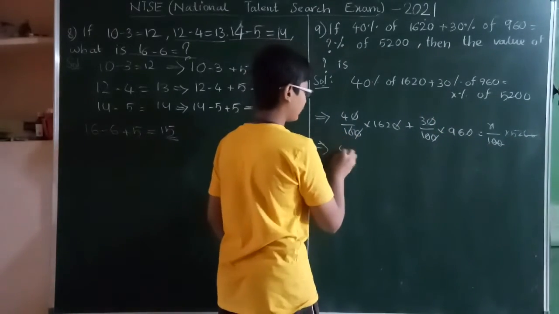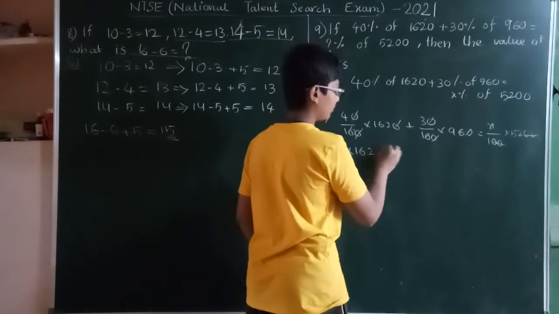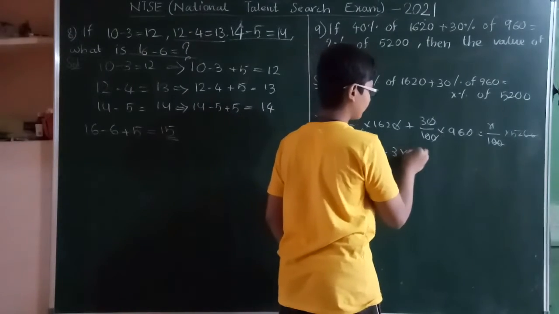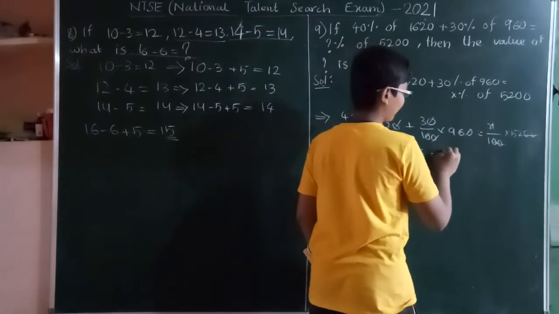Here 4 into 162 plus 3 into 96 is equal to 52x.